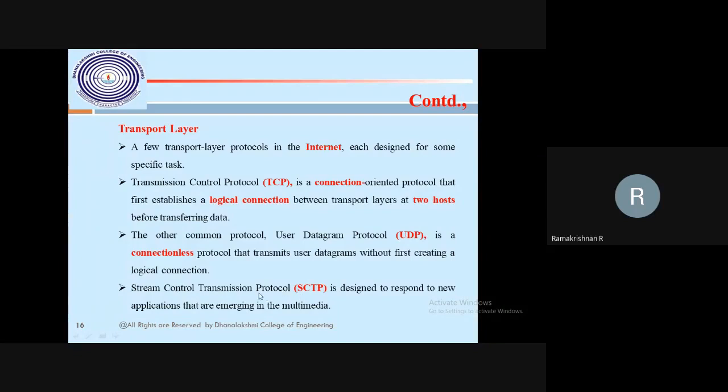Now that's what we use to communicate as multimedia, Skype or whatever, VoIP, whatever we are communicating. So SCTP only. Suppose I'm sending mail or receiving mail, definitely there is no need for SCTP. But in the live stream, everything goes on with the help of the SCTP protocol only. So you should understand that.